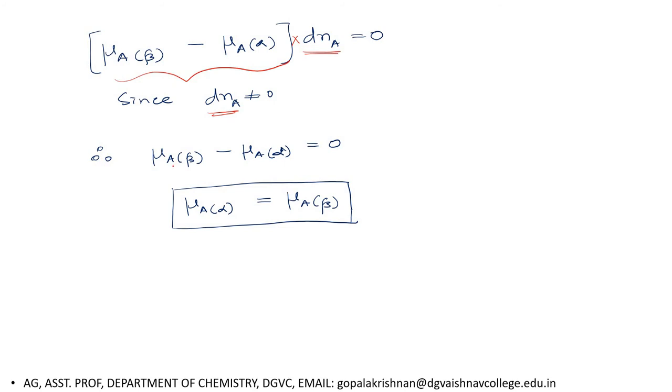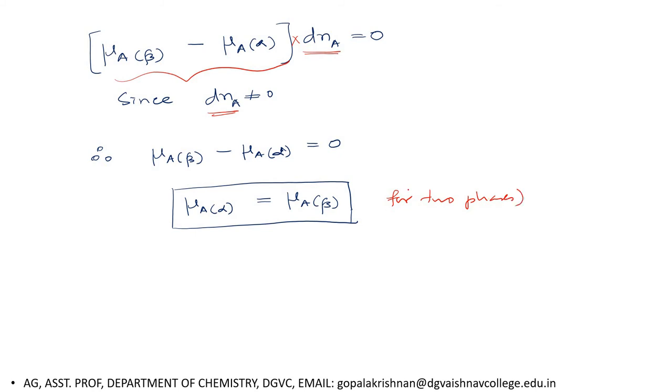So chemical potential of A in beta phase minus chemical potential of A in alpha phase should be equal to 0, or we can write chemical potential of A in alpha phase should be equal to chemical potential of A in beta phase. This is the criteria for a substance to be in equilibrium between two phases alpha and beta. So this is the criteria for a substance that exists in two phases.